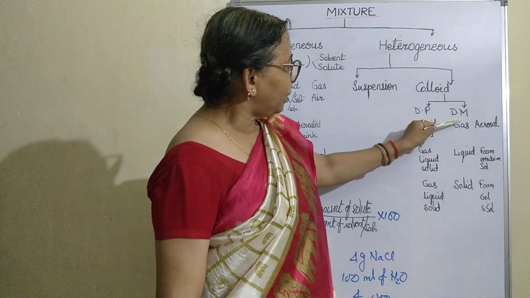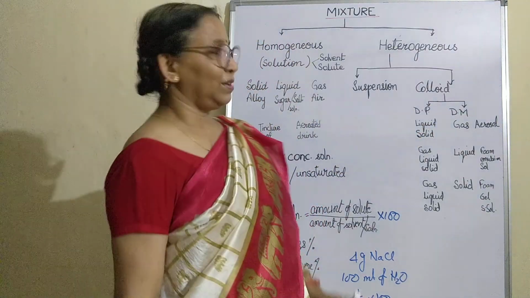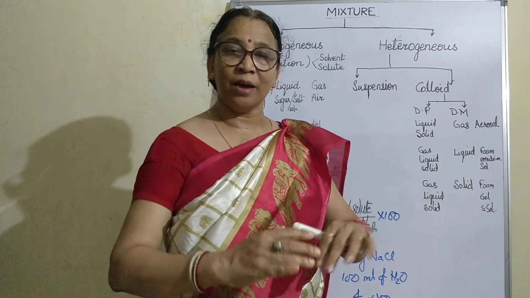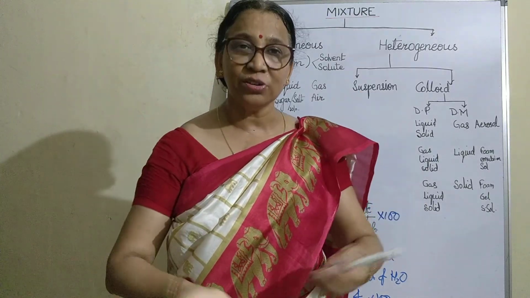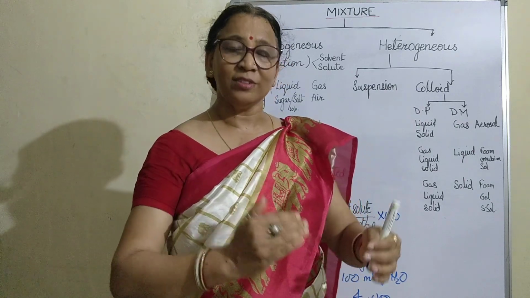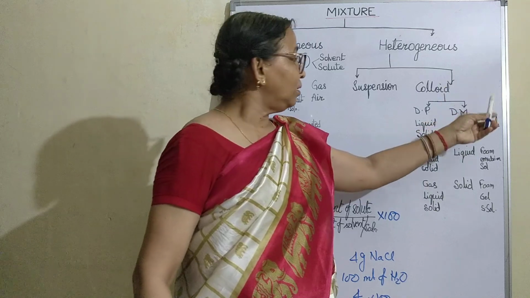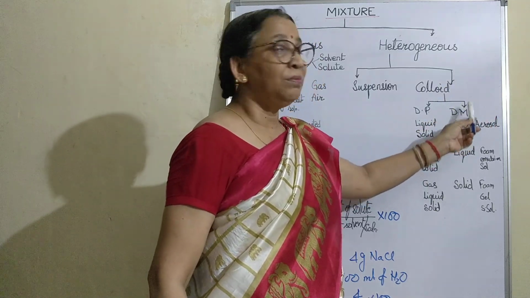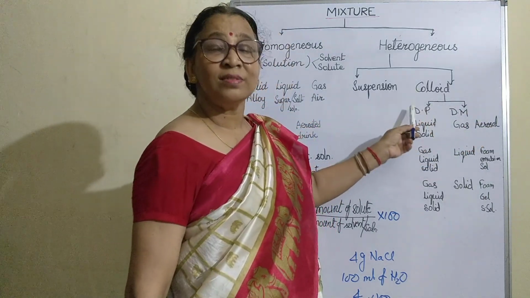You can just compare dispersed medium with solvent. Dispersed medium means in which the components are present. Dispersed medium means the component which is larger in quantity. You can understand it in the form of solvent. Dispersed medium means solvent and dispersed phase means solute.